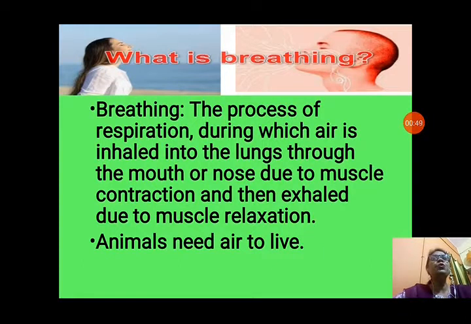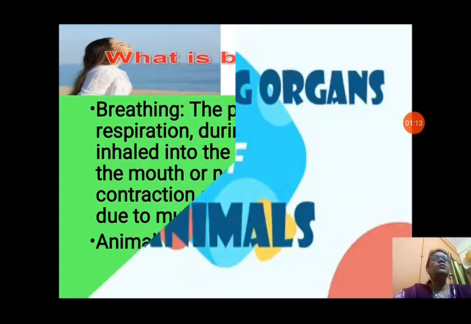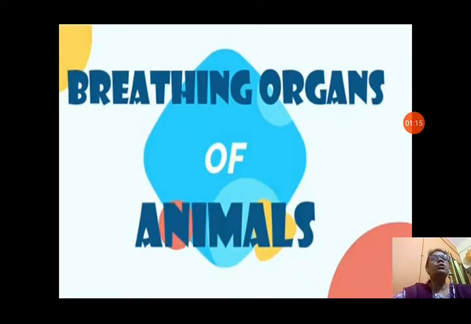So breathing is the process of taking in oxygen rich air and releasing carbon dioxide rich air. Oxygen rich air is inhaled and carbon dioxide rich air is exhaled. That is called breathing. In this process we take oxygen from the air and give out carbon dioxide. Let us see the breathing organs of some animals.